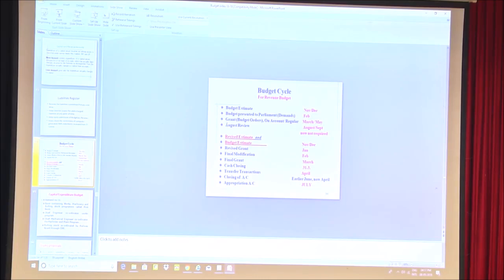Earlier, we used to give the August review, which has now been discontinued. After that, the revised and the budget estimate both are prepared together and presented in the month of November. The revised grant we receive on the basis of the revised estimate, that is in the month of January. On the basis of the revised grant and the actual expenditure, we prepare the final modification, that is a reduction on actual expenditure or increase, whatever the allotments we require. On the basis of that, we receive the final grant in the month of March.